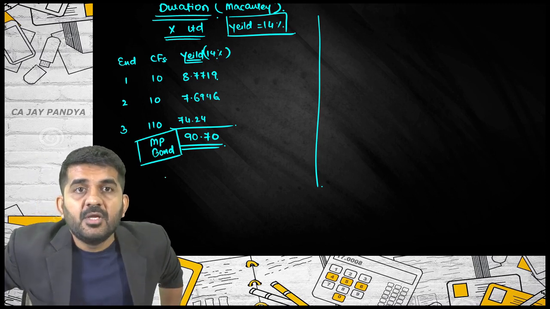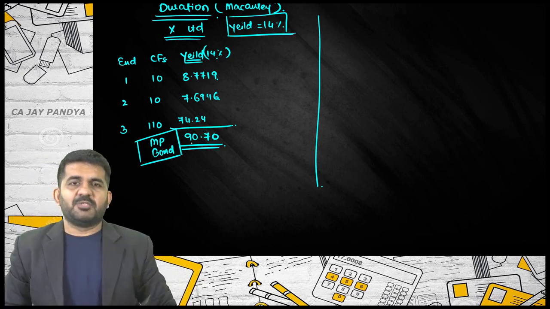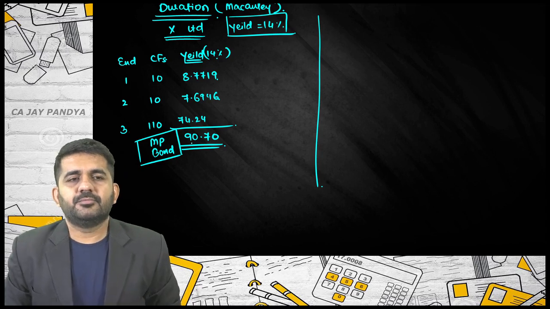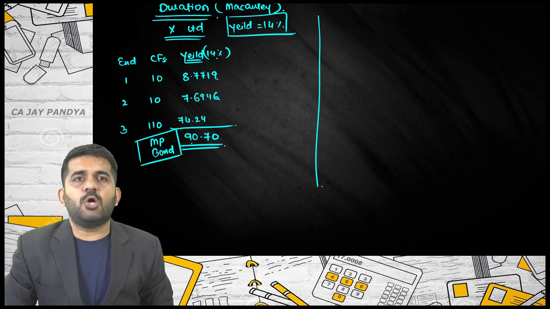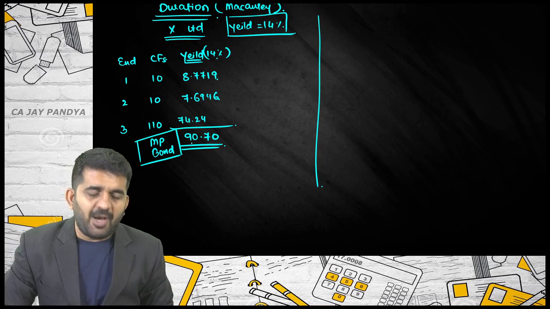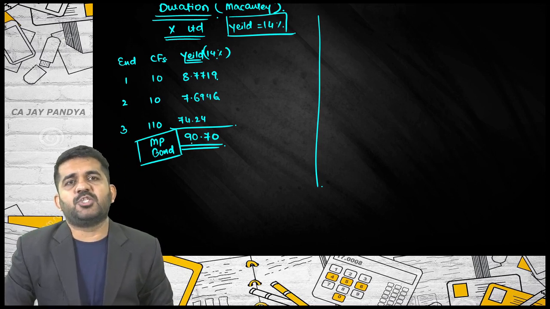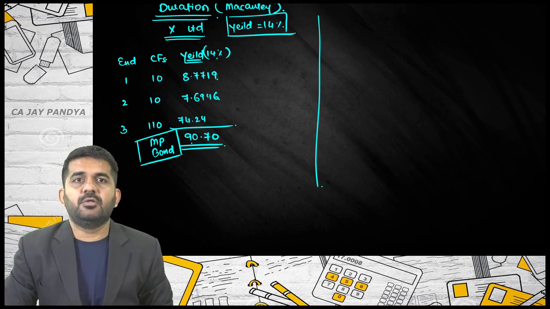Agreed? Mehak, why does it always come to the market price of the bond? Because neither has the market undervalued nor overvalued the bond. But if I discount the cash flow at yield, why will the present value of cash flow be the market price of the bond?